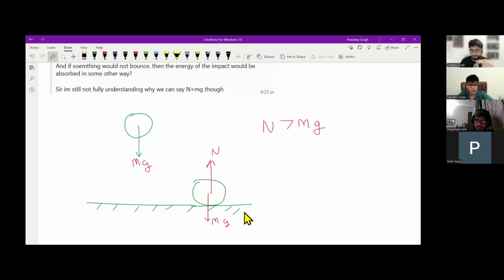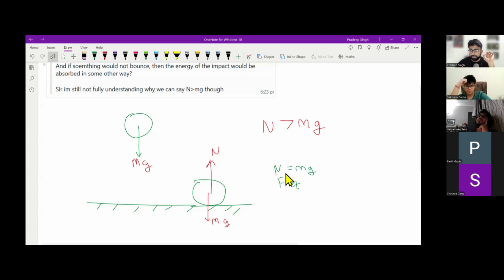That is the doubt of Aryaman, right? If the ball is not bouncing, N and mg should be equal. Yes, sir. So let's consider that and work our way backwards. Assume N is equal to mg. So Aryaman, what will be the net force acting on the ball? Zero. It will be zero.